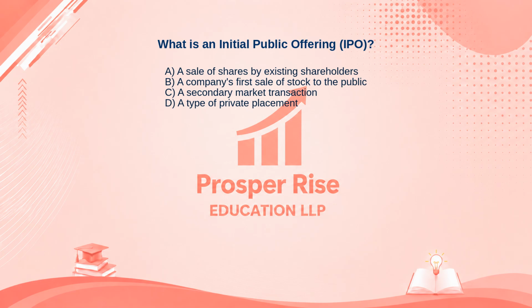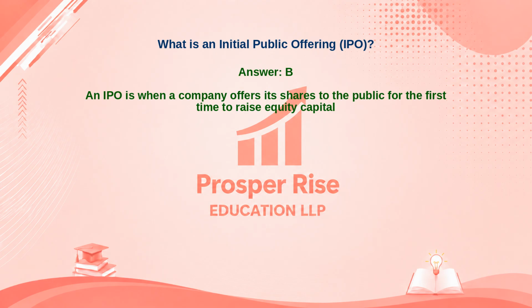Take a moment to pause the video and decide. The correct answer is Option B. Let's see why. An IPO is when a company offers its shares to the public for the first time to raise equity capital.